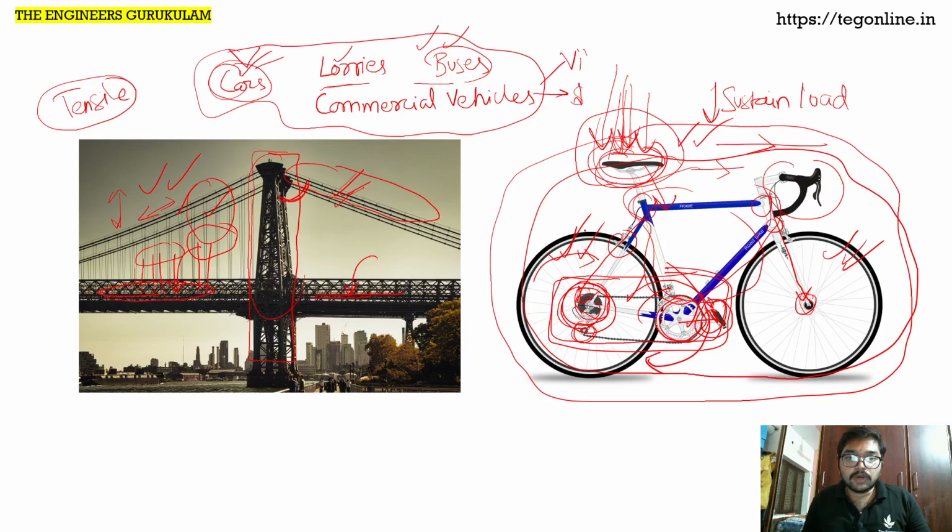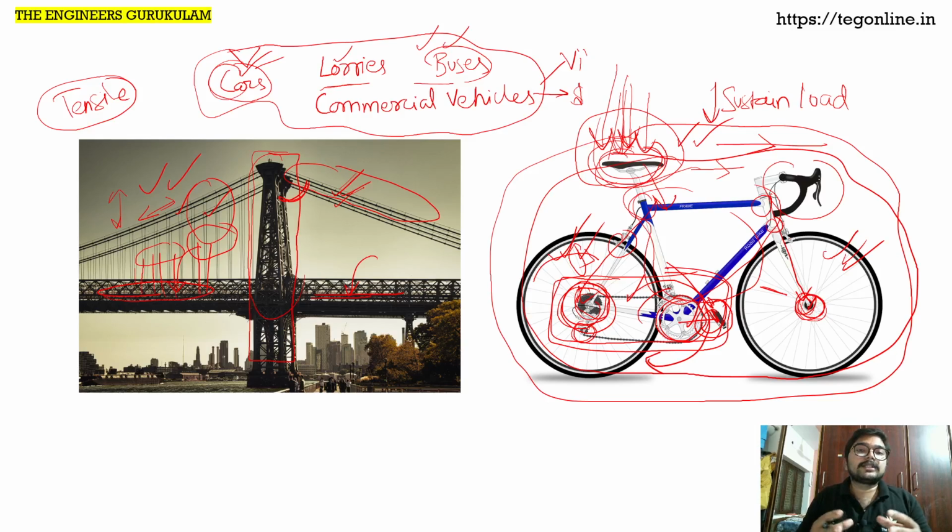Someone has to know how much should be the strength of these spokes that are used in this rim of the wheel. Someone should be in a position to assess what should be the shear strength of these axles used here. So every component has its material limits, maximum stresses that it can withstand.